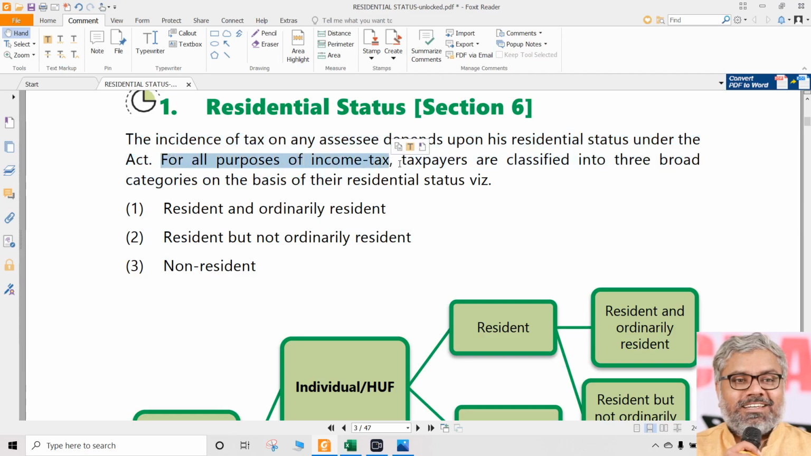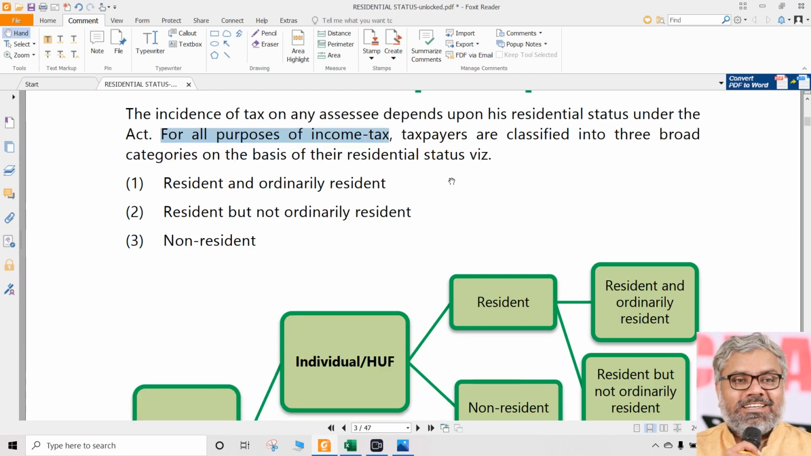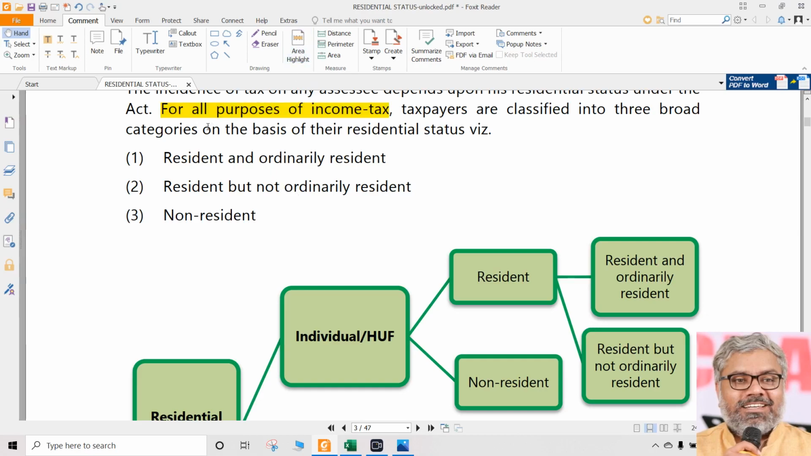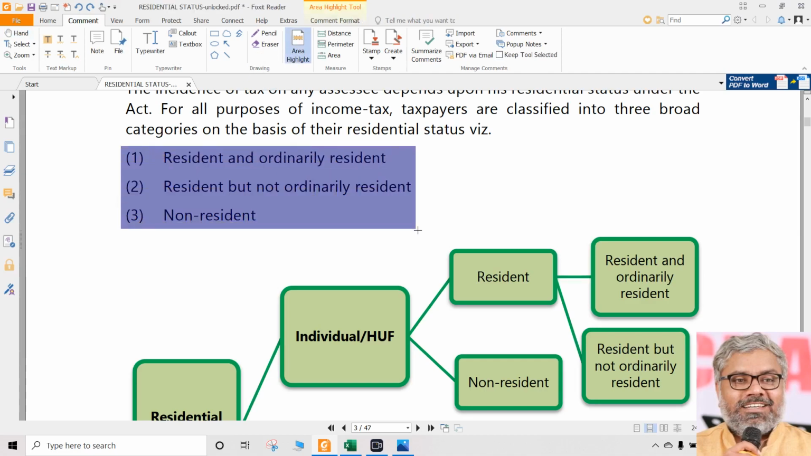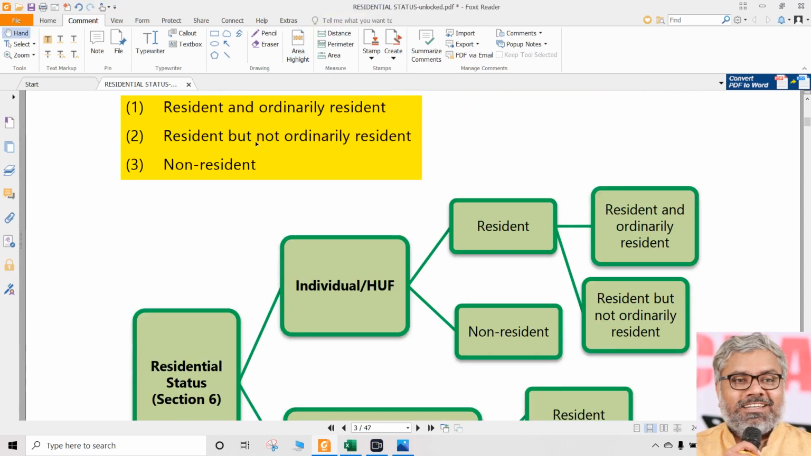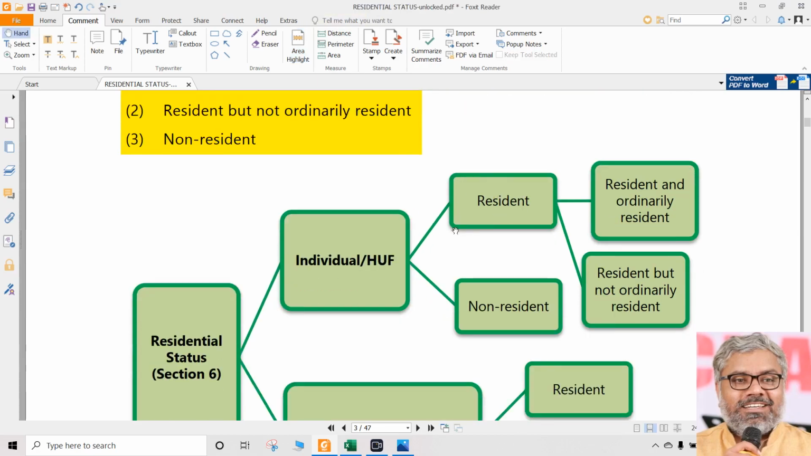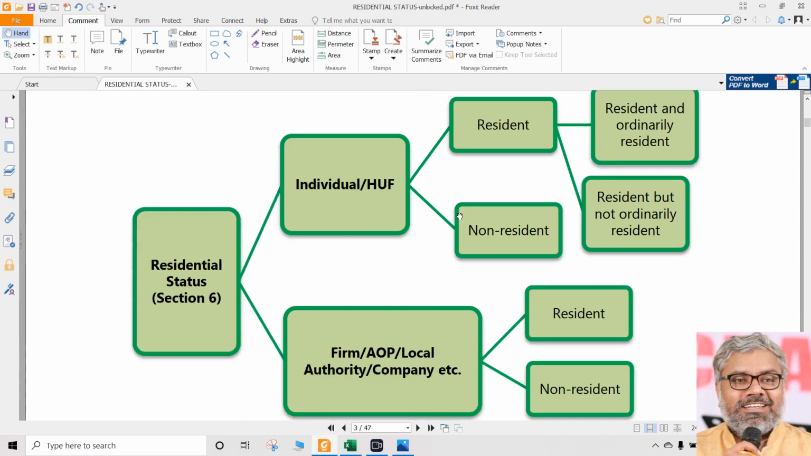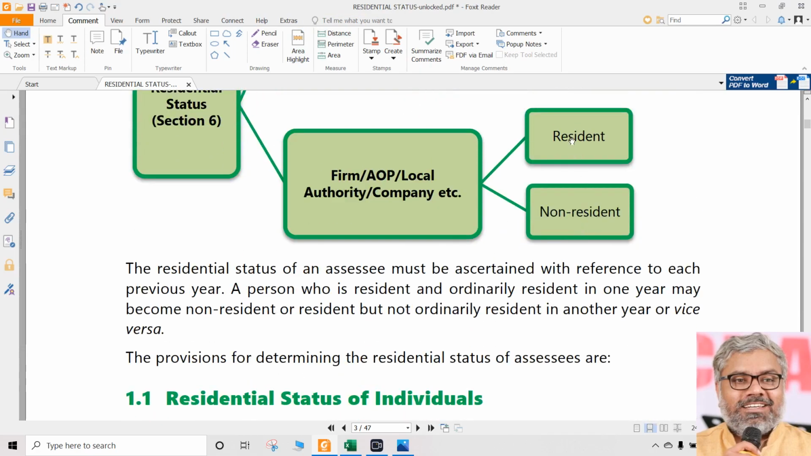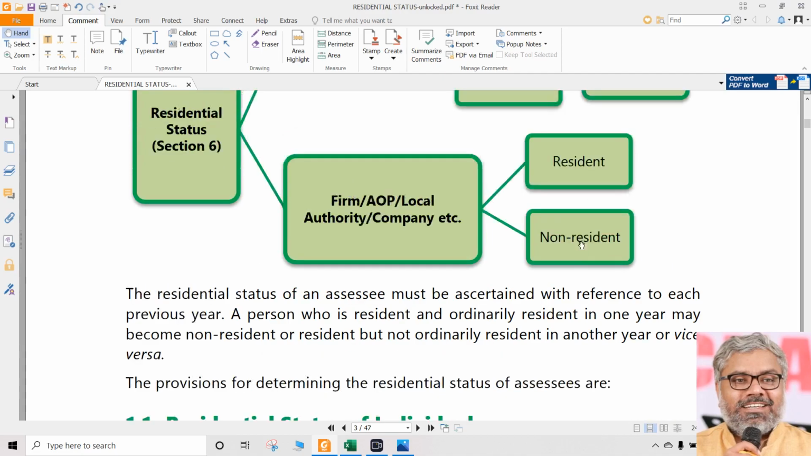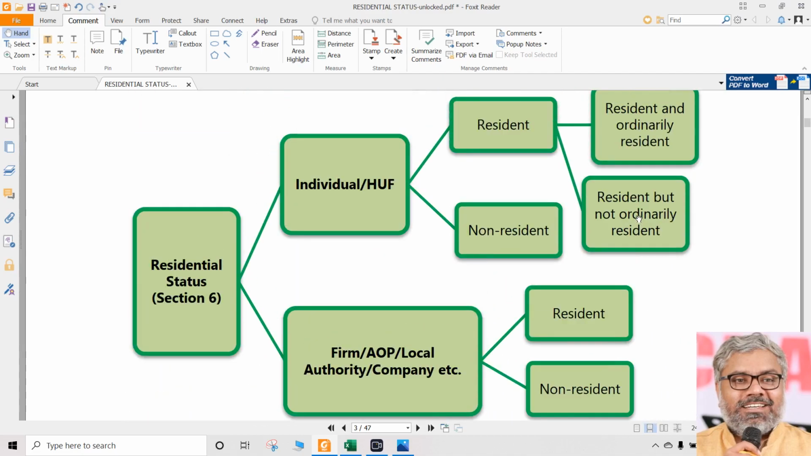And for this purpose, we know particularly individuals are classified into three categories of residential statuses, that is resident and ordinarily resident, resident but not ordinarily resident, and non-resident. These are the three statuses when we talk about individuals or HUF. Of course, for others, there are two statuses only, either directly resident or non-resident. So this is the summary of this entire residential status.